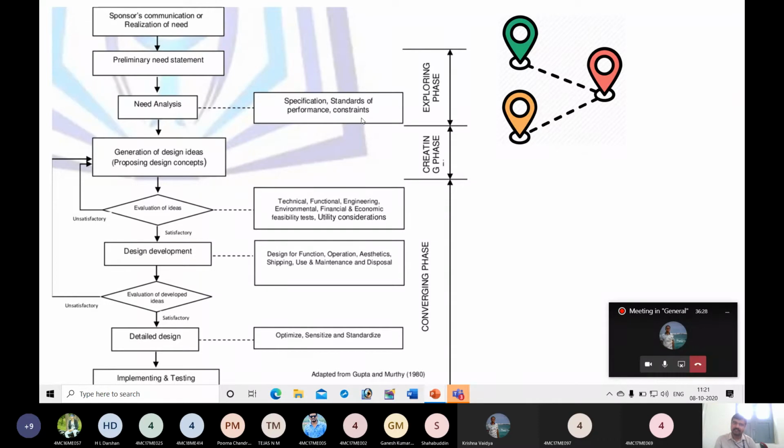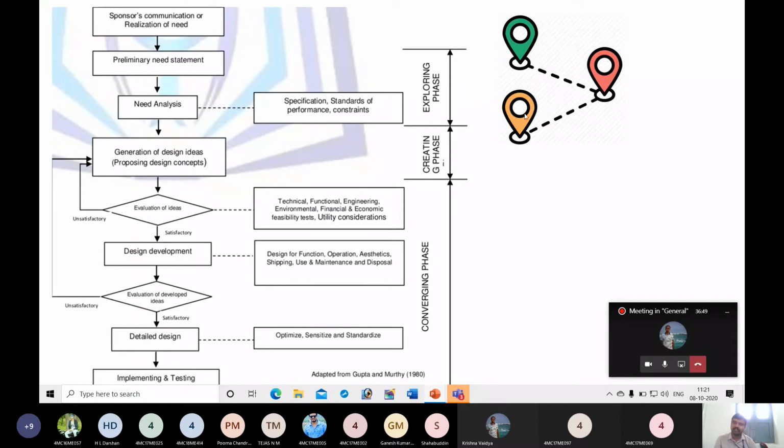Again, there are constraints. That means you want to have electric car which you can drive at a speed of 80 kilometer per hour, and if you charge it once, that can be used for entire travel. That means from Bangalore to Mangalore. These are his basic requirements.